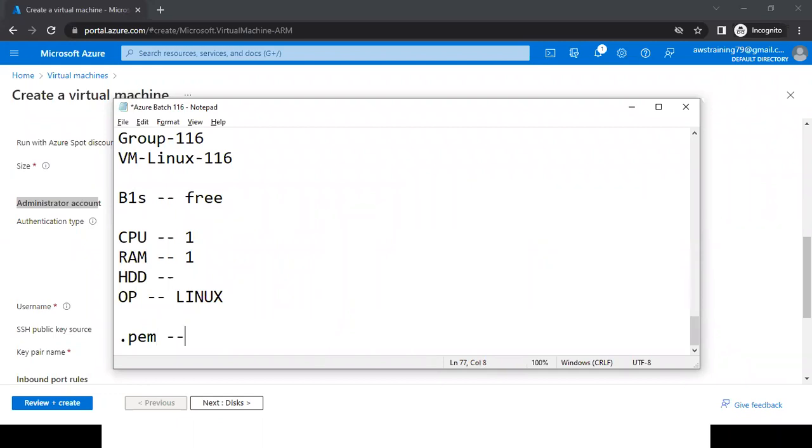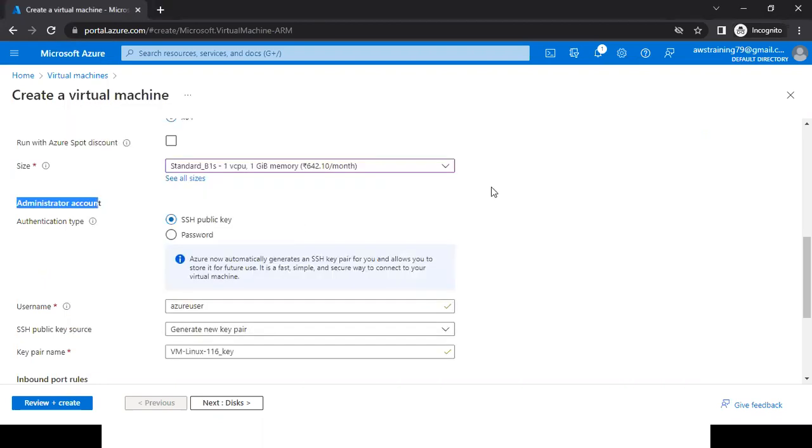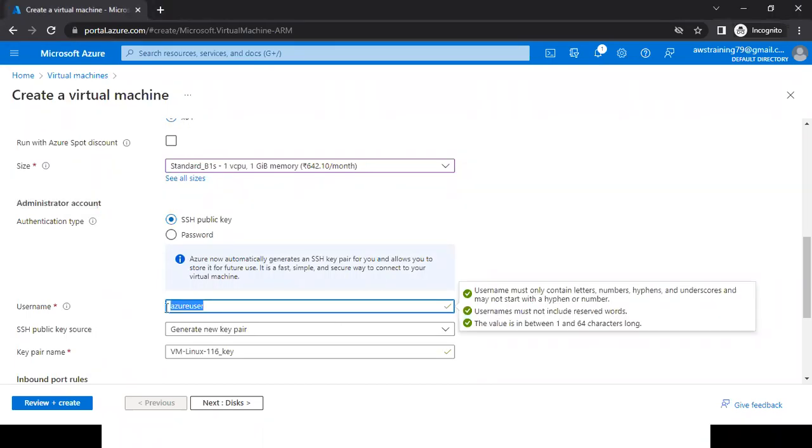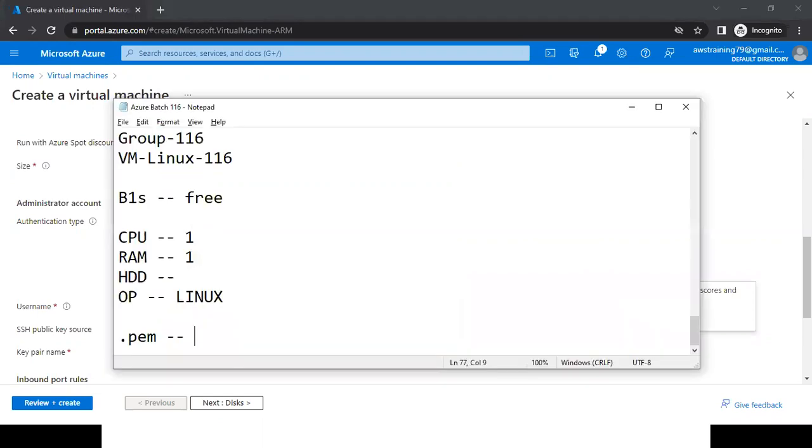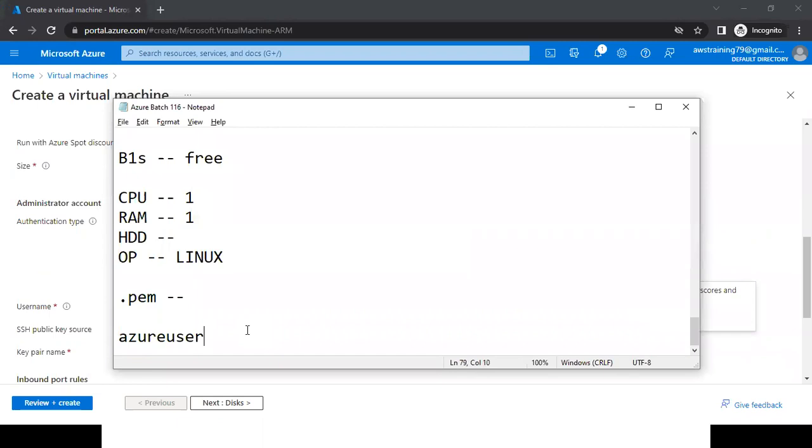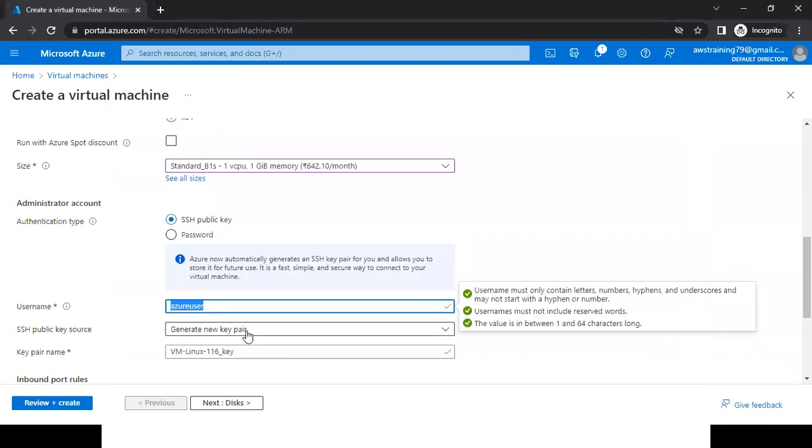This is the extension of the file which the system is going to download with the help of the SSH key which I'm going to generate. With that key, we can connect to our machine, and that key is like a password to us. By default, the username is azureuser. I'm going to keep the same username. If you want to change the username, you can change it also.